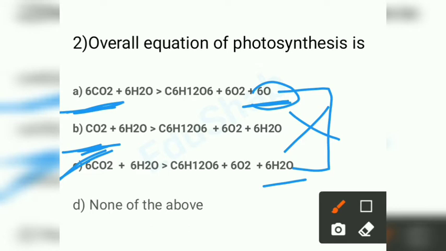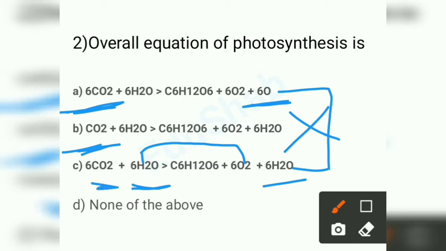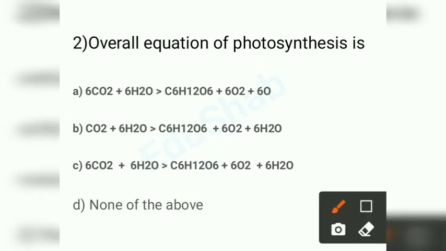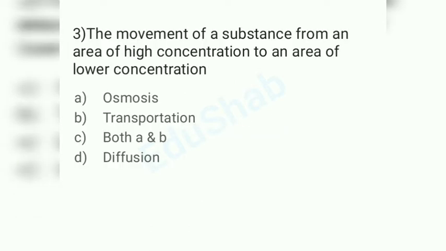And I also have one thing to tell you here. The hydrogen present over here on the reactant side will give you oxygen, and this carbon dioxide will let you form the oxygen. The oxygen present in glucose is formed from carbon dioxide, 6 moles of carbon dioxide. For your level this isn't required, but in higher classes it will be asked. Okay, so this is our answer. Let's look into the third question.